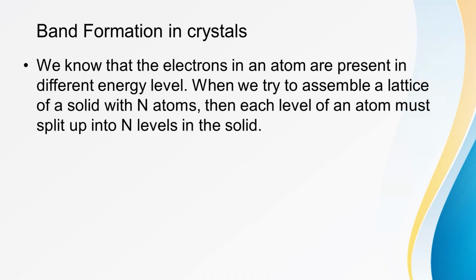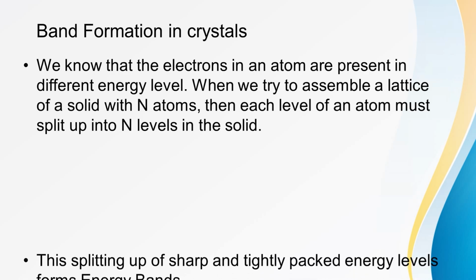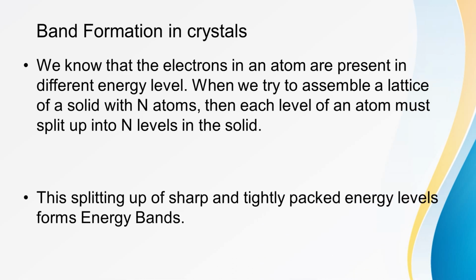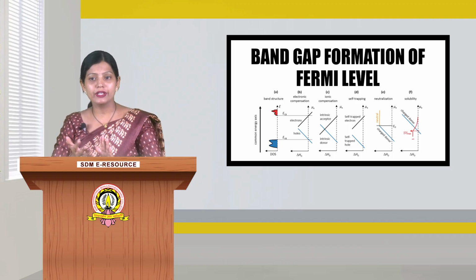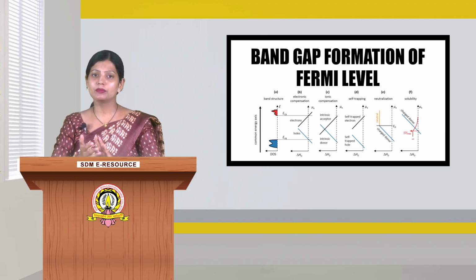We know that the electrons in an atom are present in different energy levels. When we assemble a lattice of a solid with n number of atoms, each level of an atom is further split into n levels in case of a solid. The splitting of sharp and tightly packed energy levels forms energy bands. The gap between adjacent energy bands, representing a range of energies that possesses no electron, is called the forbidden energy gap.